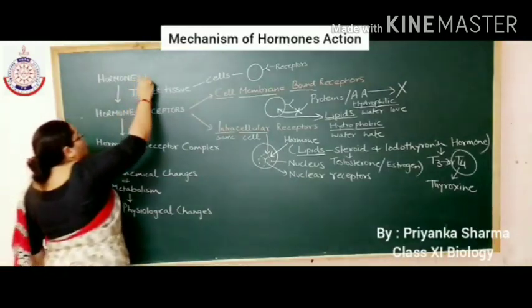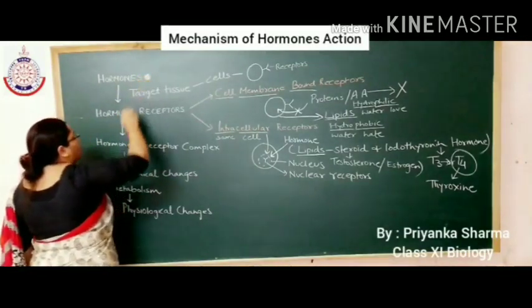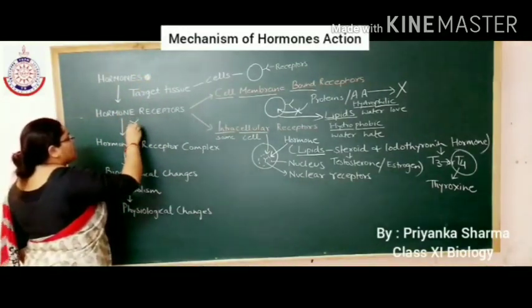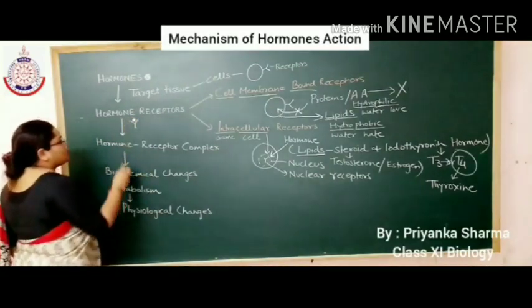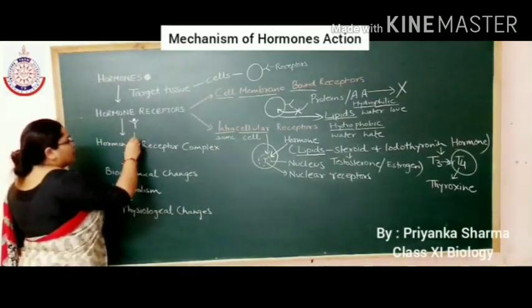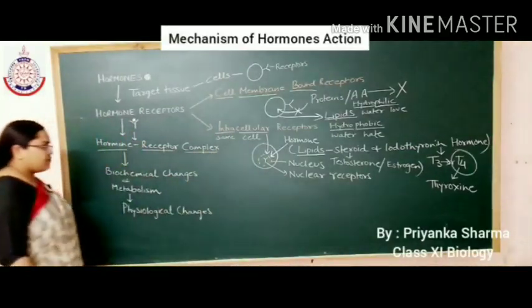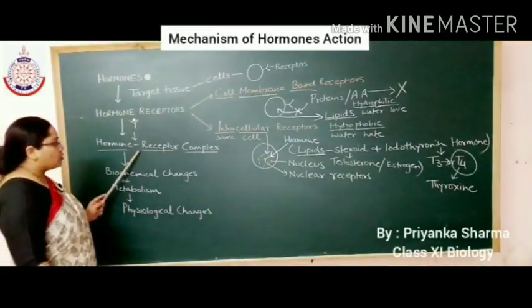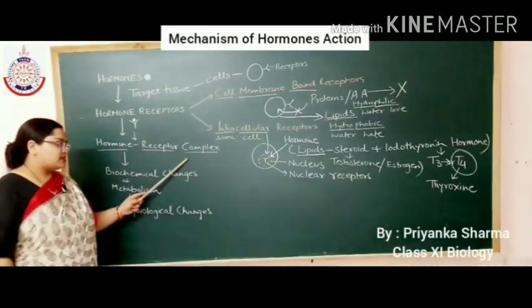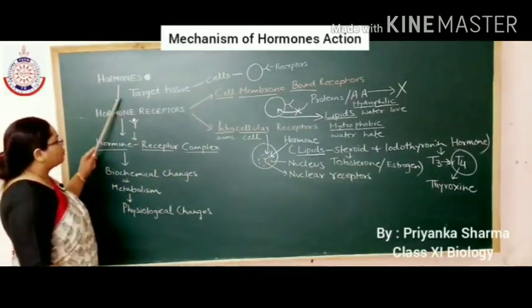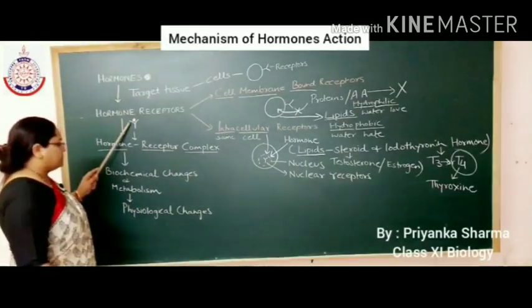So when the hormones bind to the hormone receptors based on their nature, they form a complex which is known as the hormone receptor complex. They form the hormone receptor complex after the binding of hormone on the hormone receptor.